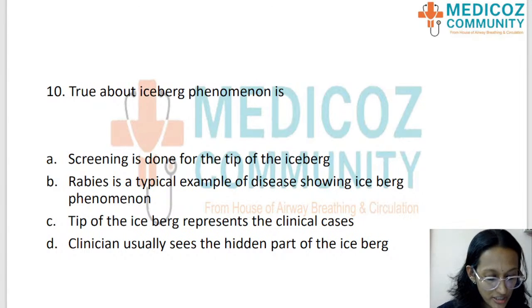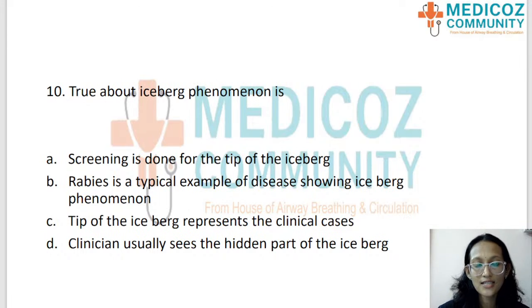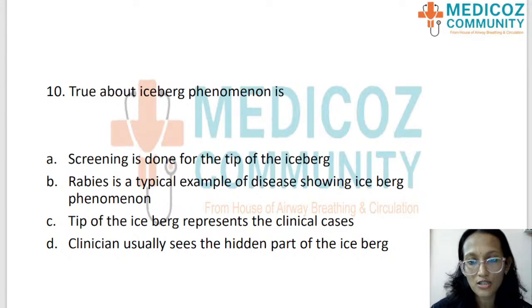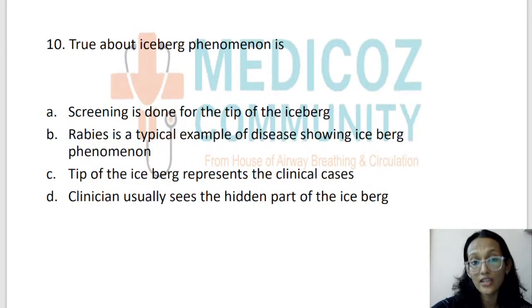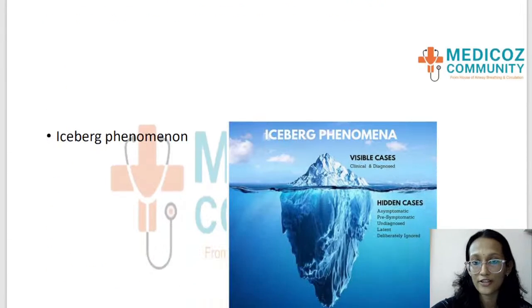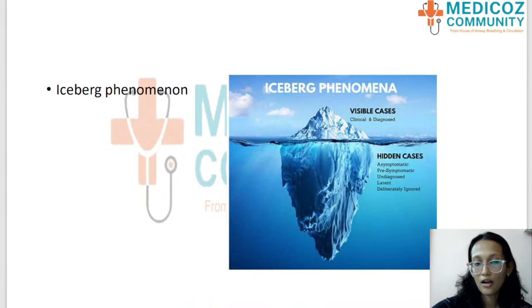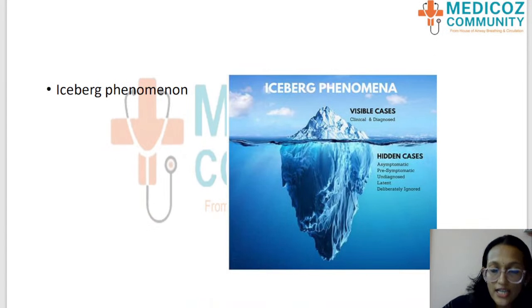Screening is done for the tip of the iceberg. Option B. Rabies is a typical example of disease showing iceberg phenomenon. Option C. Tip of the iceberg represents the clinical cases. Option D. Clinician usually sees the hidden part of the iceberg. Okay, so before answering this question, we need to know what the iceberg phenomenon is. So students, please concentrate on the slide.